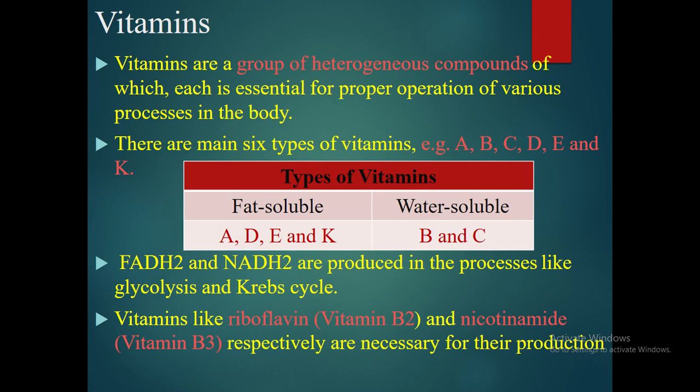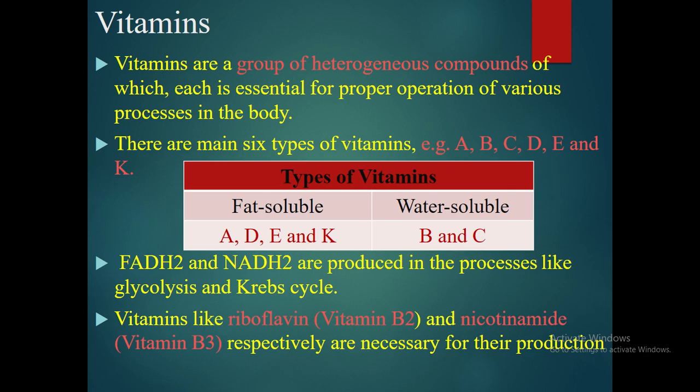Now, what are vitamins? Vitamins are a group of heterogeneous compounds of which each is essential for proper operation of various processes in the body. So this is the definition of vitamin. There are 6 types of vitamins: A, B, C, D, E and K. These are divided into 2 groups: fat soluble vitamins and water soluble vitamins.